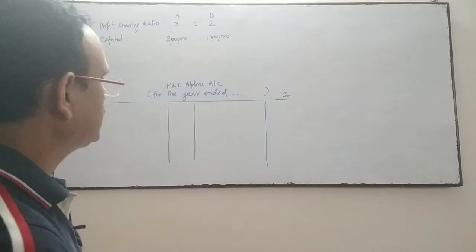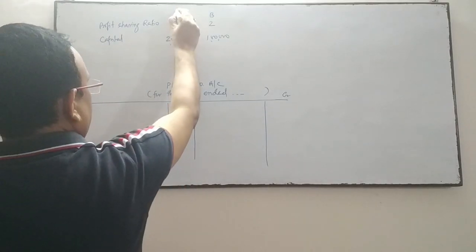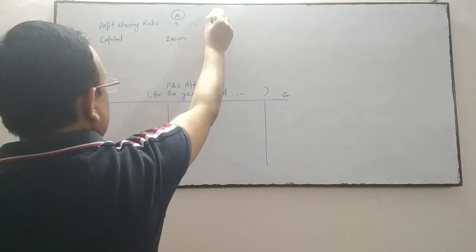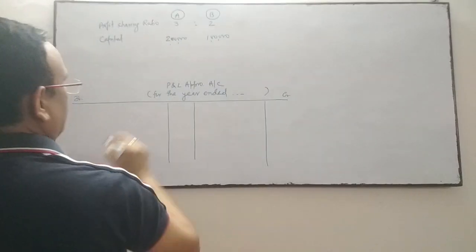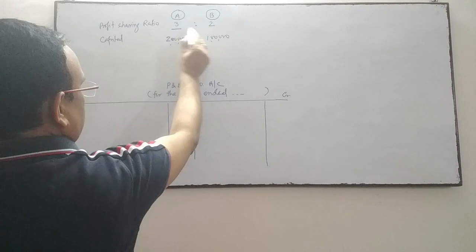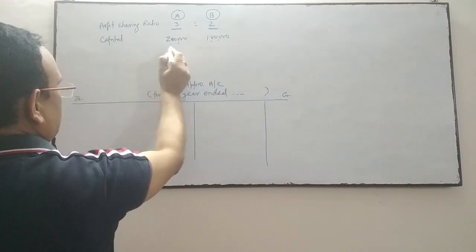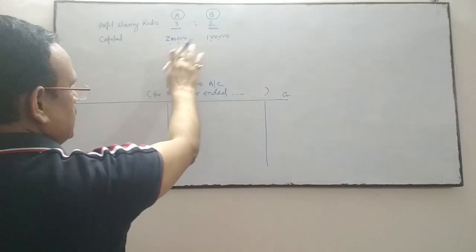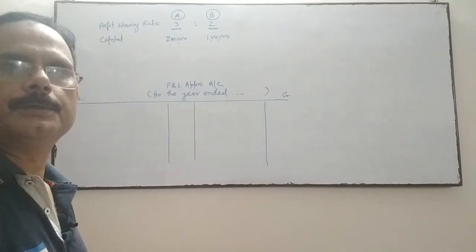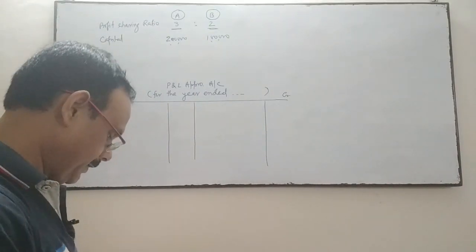In this question, there are two partners, partner A and partner B. The profit sharing ratio is 3:2. The capital of both the partners is 2 lakhs and 1 lakh respectively.